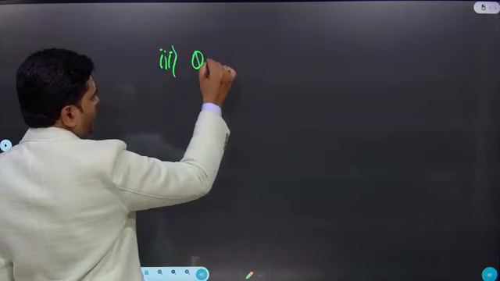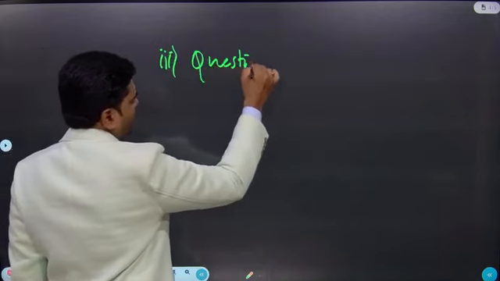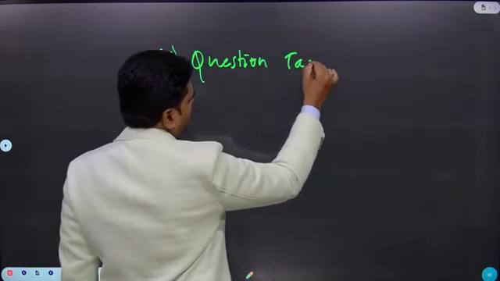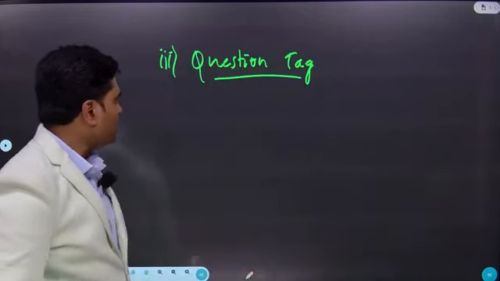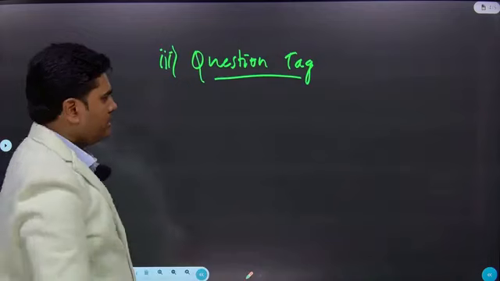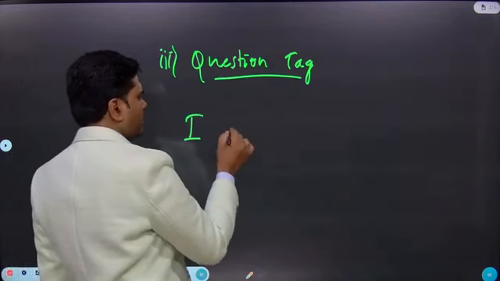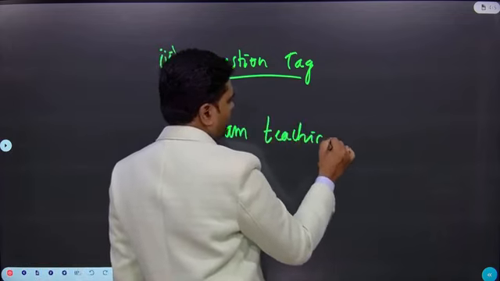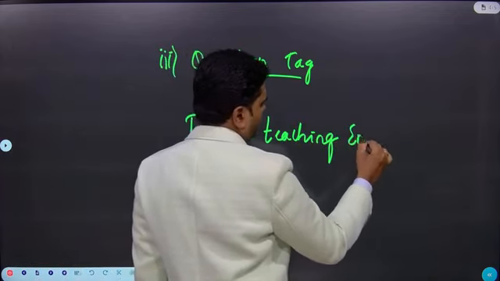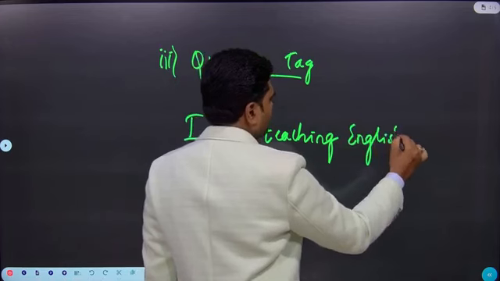Next, in interrogative, there is a third type of question called question tag. What is this question tag? Somebody says, I am teaching English. I am declaring something. I am not teaching Konglish.